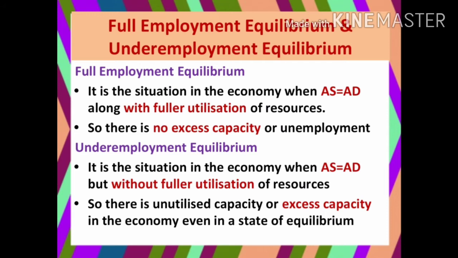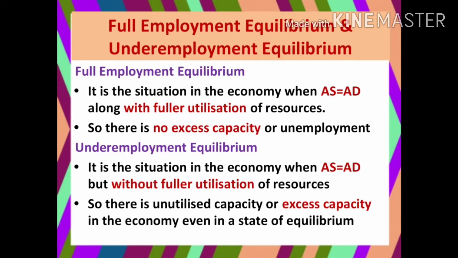Then what is underemployment equilibrium? Underemployment equilibrium is struck when planned aggregate supply is equal to planned aggregate demand, but resources are still not fully utilized. So there is excess capacity in the economy. As per our example, full employment equilibrium is struck when planned aggregate supply and planned aggregate demand are equal to 10 billion US dollars.